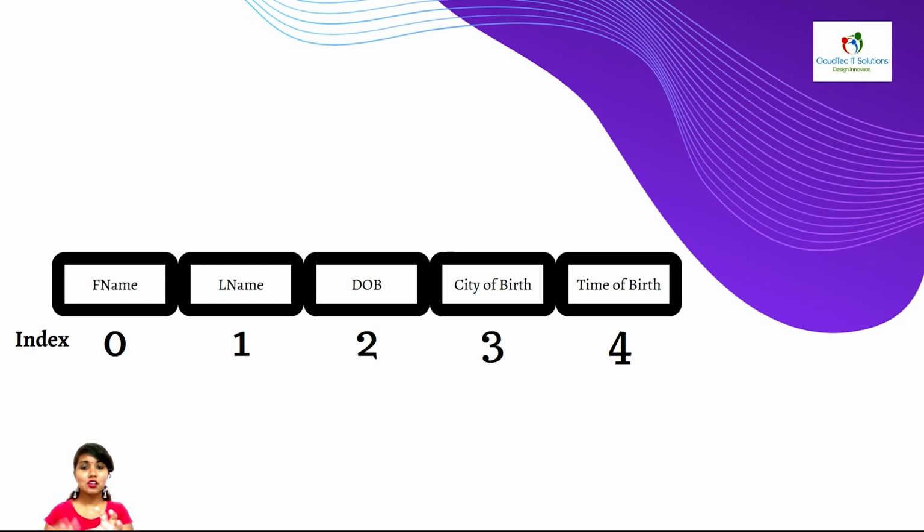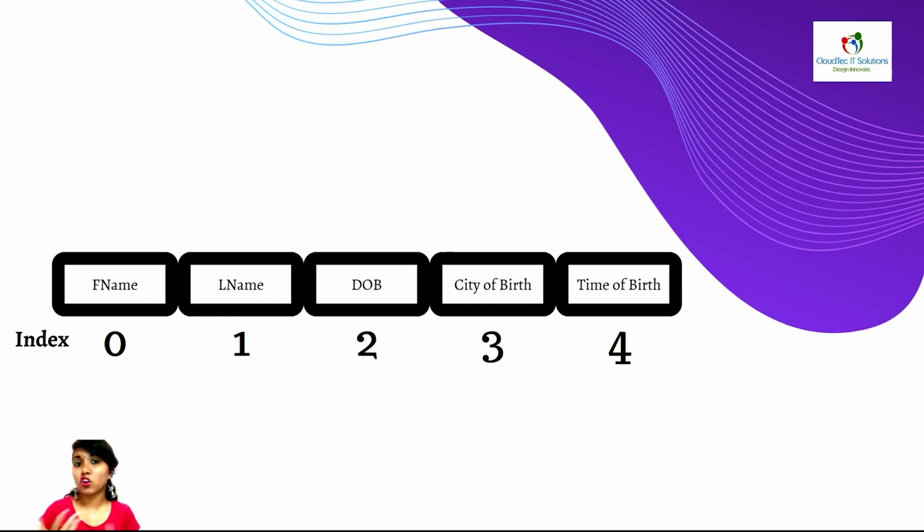So for all these things, most of these things will never change in the child's history, right? In the life of the child, date of birth, city of birth and time of birth will never change. They might change the first name and last name later on. So when you're changing the first name and last name later on, only these things need to be changed. So for that, as you're using this as a tuple, it's not possible to change. If you're using it as a list, you can change it.